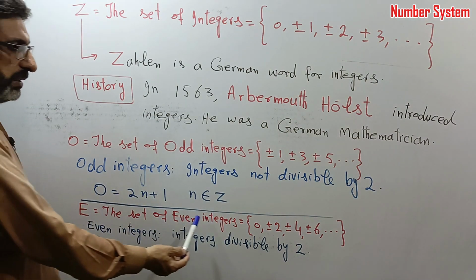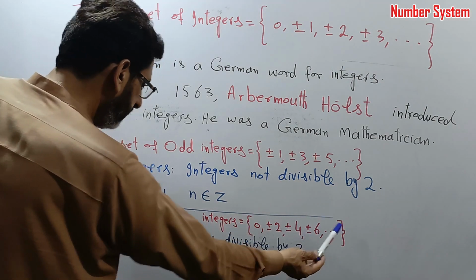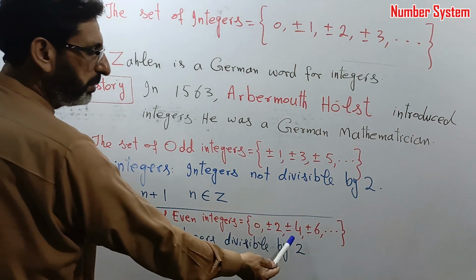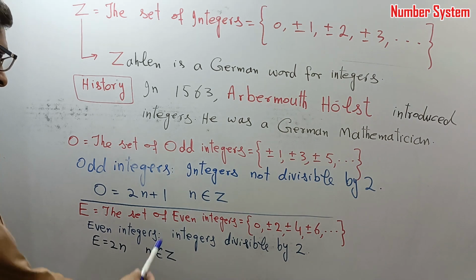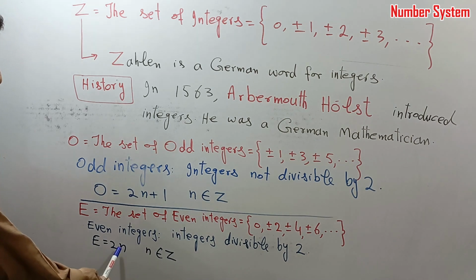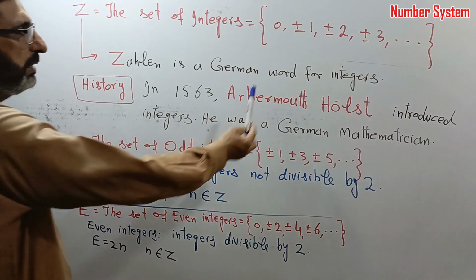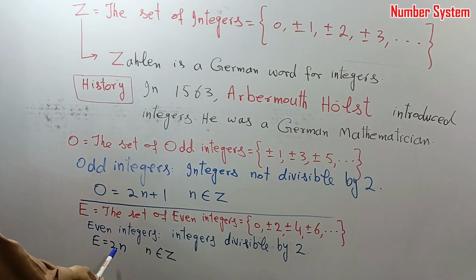The set of even integers: 0, plus minus 2, plus minus 4, plus minus 6, and so on. Even integers are divisible by 2, integers in the table of 2. The formula is 2n, where n belongs to Z. If we take any integer from this set and put it in this formula, we will get an even integer.